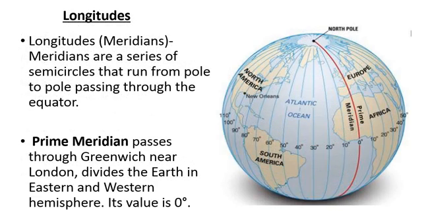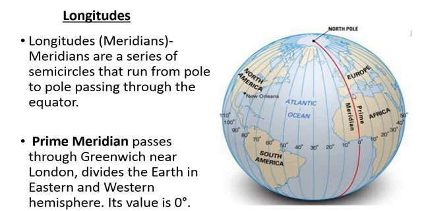Longitudes, which we call meridians also. Meridians are a series of semicircles. This is the prime meridian, 0 degree. So this is the east side and this is the west side, east and west. Meridians are a series of semicircles that run from pole to pole, here north pole to south pole, passing through the equator. Here in the middle the equator is there. So all the meridians will pass through the equator.